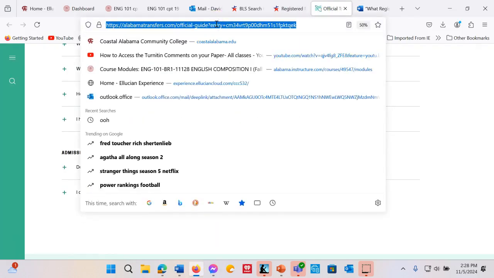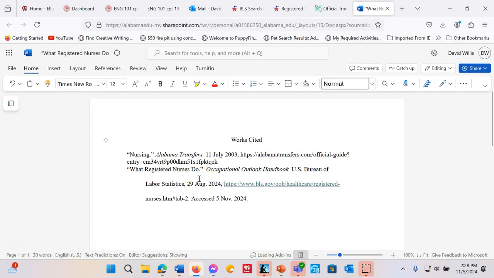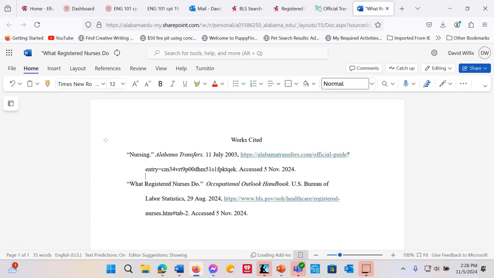Comma. Now we have the URL. So we go up here, copy the URL, put it into our citation. Now we have to double space it, indent, date accessed. Accessed 5, remember, the 5th of November. It's Guy Fawkes Day in the UK. You know what that is? It'd be fun to look it up. All right, and then we press return, so we have double space. We're reverse indented, and now we have a citation for our transfer guide.